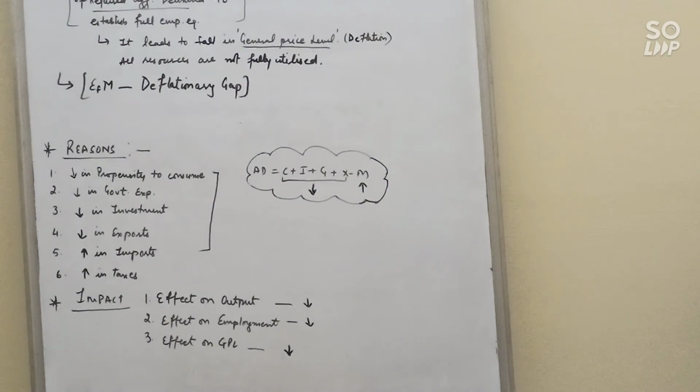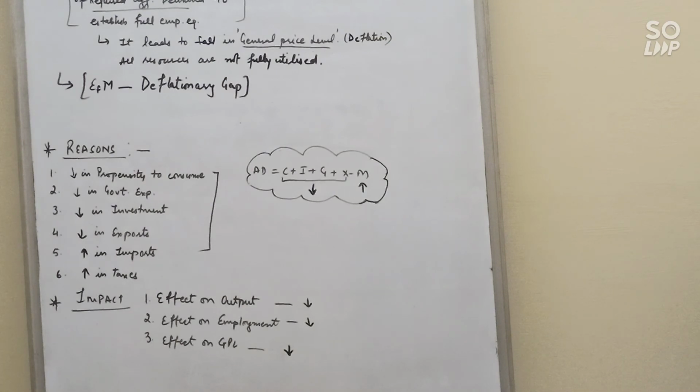So what are the reasons? For excess demand, the reasons are increase in consumption, increase in investment, increase in government expenditure, increase in exports, and decrease in imports. And what are the reasons behind deficient demand? Decrease in consumption, decrease in investment, decrease in government expenditure, decrease in exports, and increase in imports. So you can write any reasons.